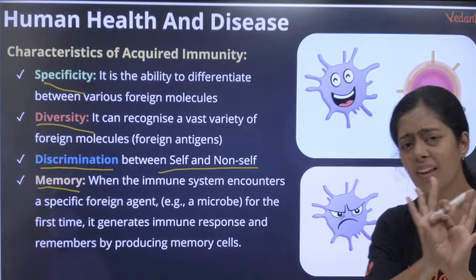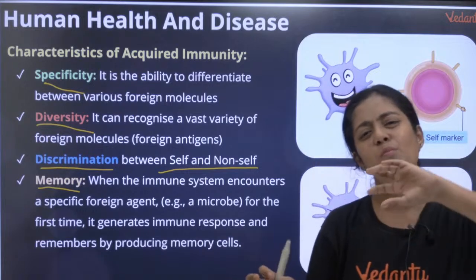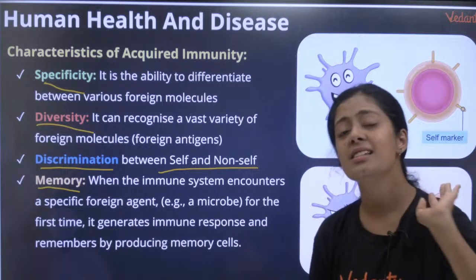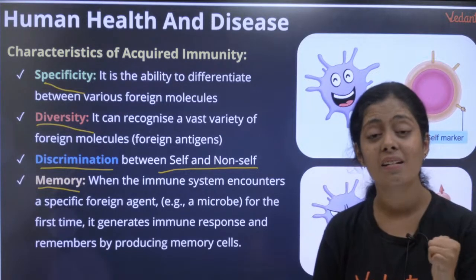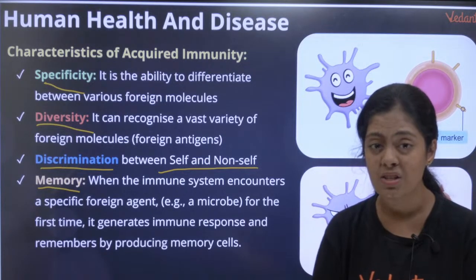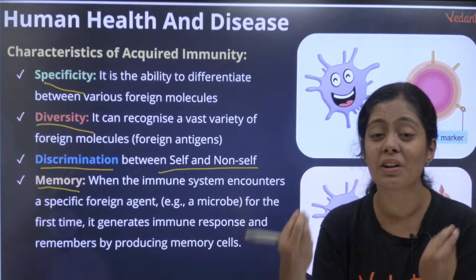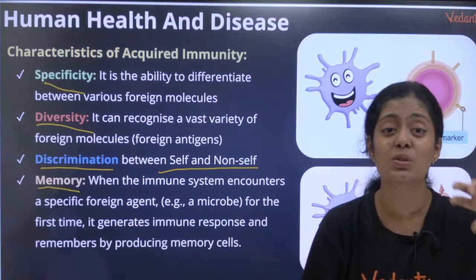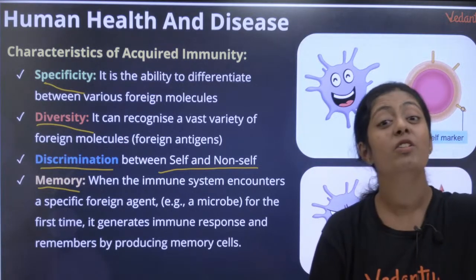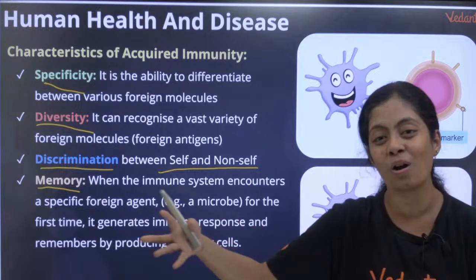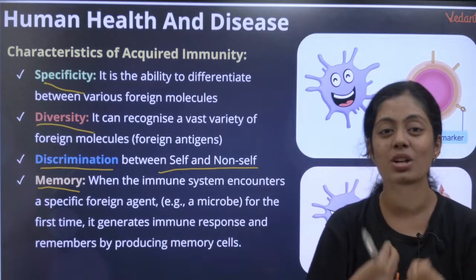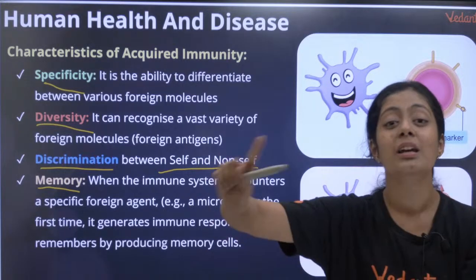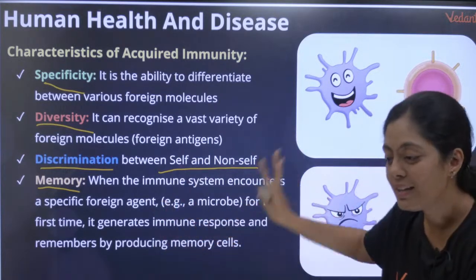Memory. Okay, I'll give you a best example. சொல்லுவாங்க, in most of the healthy people, healthy children, chicken pox, right, it comes only once in a lifetime. ஒரே ஒரு வாட்டி தான் வரும்னு சொல்லுவாங்க. ஏன் அது அப்படி சொல்றாங்க? சும்மா அதுல ஏதாச்சும் மேஜிக் இருக்கா? கிடையாது. There's a lot of hard work that your immune system is putting in. Once you get the chickenpox virus, your body would have produced some amount of memory cells which will remain in the blood for a very long time. So next time the same pathogen enters, your body is ready to fight against that particular germ and remove it. ரொம்ப ரொம்ப சீக்கிரம் ரிமூவ் பண்ணிரும்.